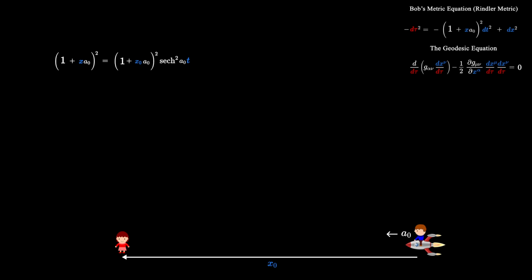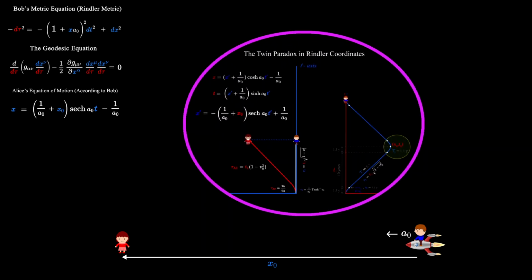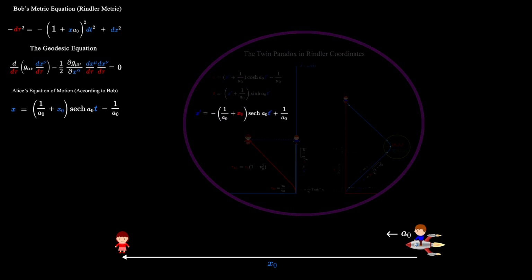Now let's take the square root of both sides of the equation and divide everything by a naught. And finally, let's move the 1 over a naught from the left-hand side to the right-hand side. This is our final result for Alice's position as a function of time according to Bob. As you may recall from the video The Twins in Rindler Coordinates, this is the same result for the motion of Alice that we found in that video. The negative sign differences are simply due to the fact that we kept a naught and x naught positive in that video, whereas in this video x naught and a naught are negative.